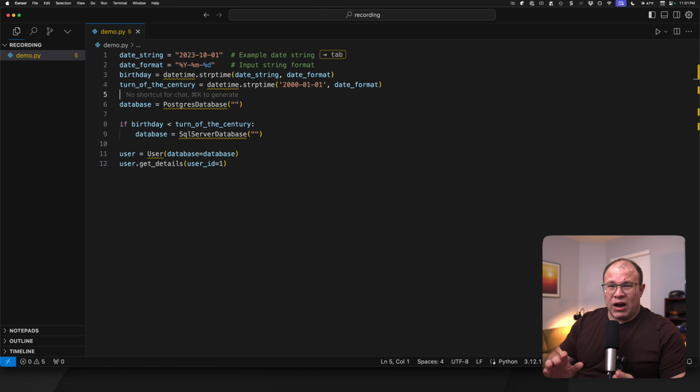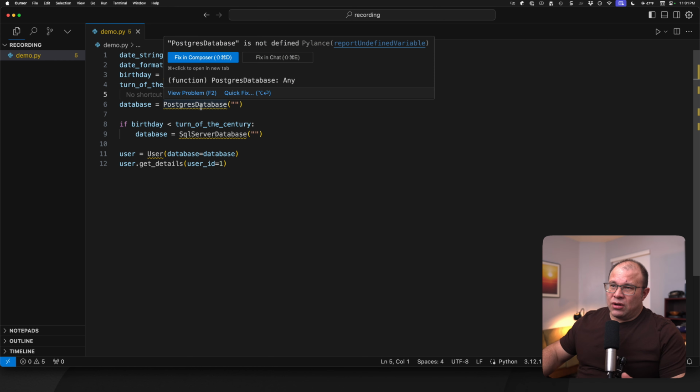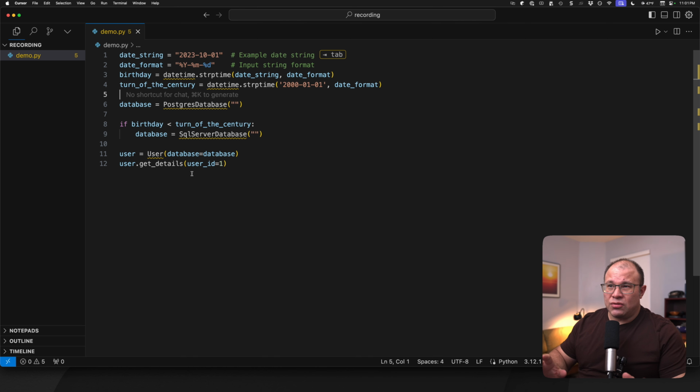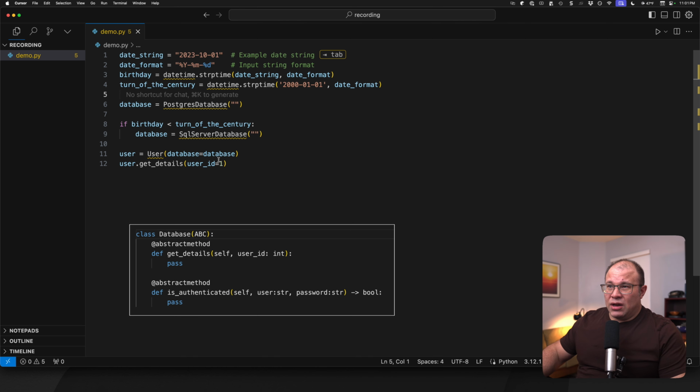While this functionality is valuable for production code, one of the most common use cases for dependency injection, especially in static languages, is testing. So a word before we move on to the next example is, as long as the Postgres database, SQL Server database, and whatever else database you want to use implements the database abstraction, there's a database class called database that these all inherit from. As long as it implements the right methods and returns the expected results, this user class doesn't care what database it's coming from. It doesn't care.